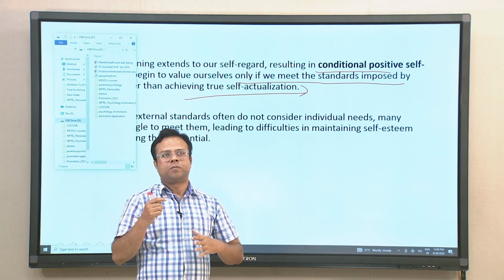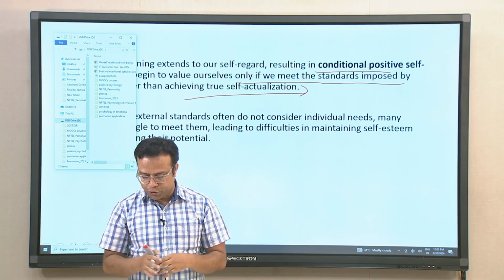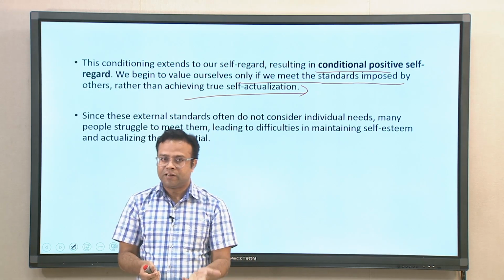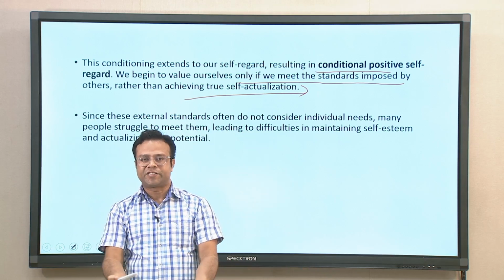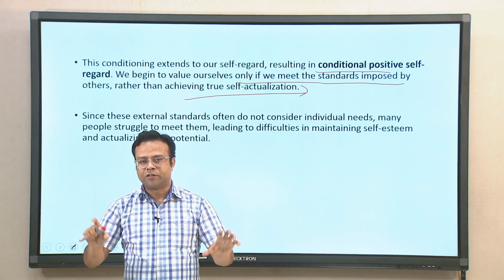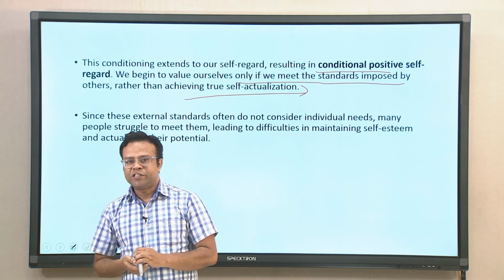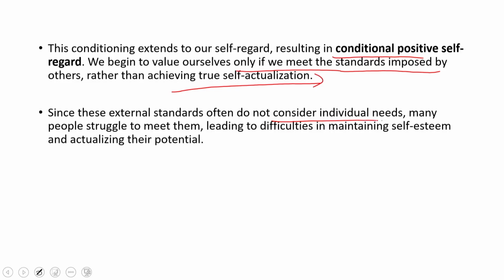So society itself is not a bad thing. The only issue is that it was initially created for fulfilling the actualizing tendency, but later it becomes an entity itself with its own rigid structure that may become problematic for certain individuals. So that is the idea behind it. Since these external standards often do not consider individuals' needs, because they may not be in touch with all the individuals, many people struggle to meet them, leading to difficulties in maintaining self-esteem and actualizing potential. That is where many people find it difficult to lead a life in the true sense of their potential, their actualizing tendency.